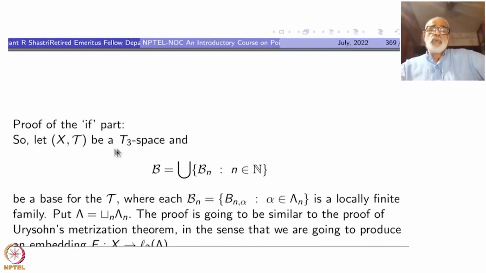Okay, let us now prove the if part. Let (X, tau) be a T3 space and B equal to the union of these B_n's be a base for tau.